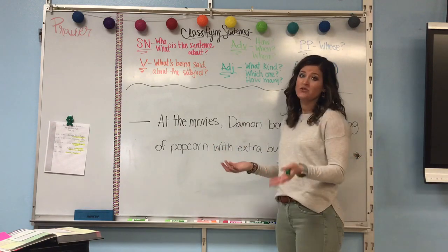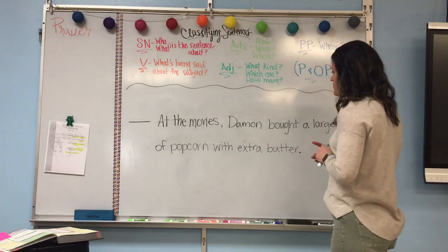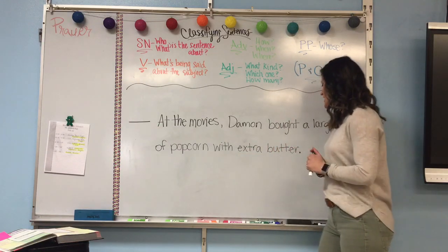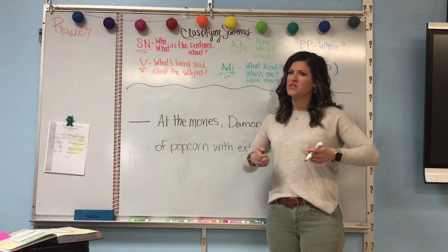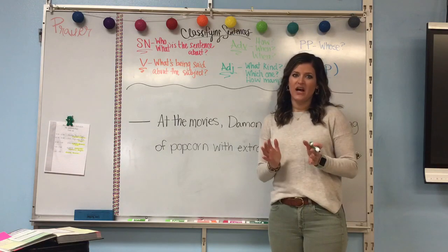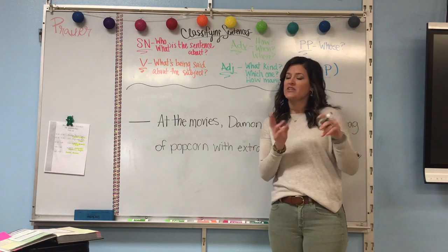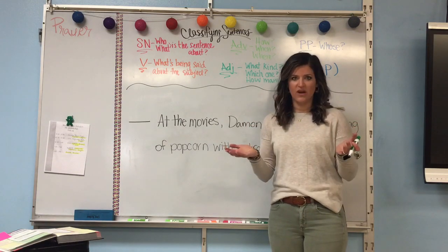First thing that we always do is we read the sentence. So it says, "At the movies, Damon bought a large bag of popcorn with extra butter." Okay, so the first thing that I always have you do with some of these longer sentences is find prepositional phrases, because the nice thing about that is we can find the prepositional phrase and then get rid of it, okay? We don't actually get rid of it, but we can act like it's not there and then just work with the sentence that we have left over.